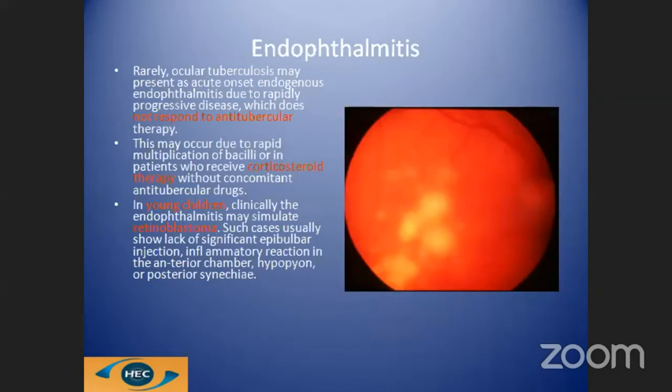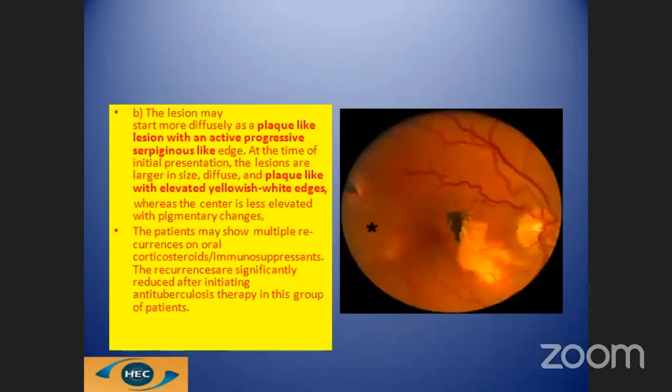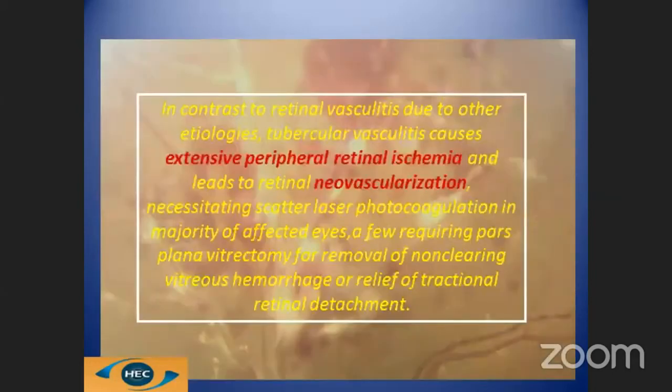Tuberculosis may also present rarely as an endophthalmitis due to the rapid progression of the organism, and this again occurs because of treatment with steroids without concomitant antitubercular drugs. It may also present as a serpiginous-like choroiditis, where there is a progressive multifocal choroiditis along the blood vessels, or it may present as a plaque-like elevated lesion near the macula. There may be extensive peripheral vasculitis.